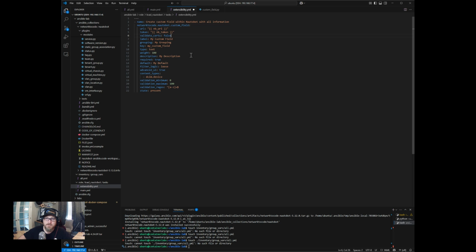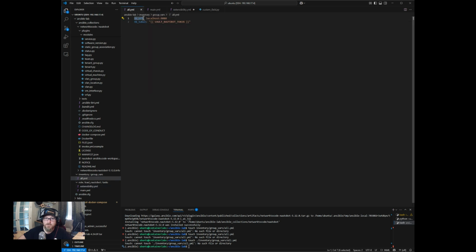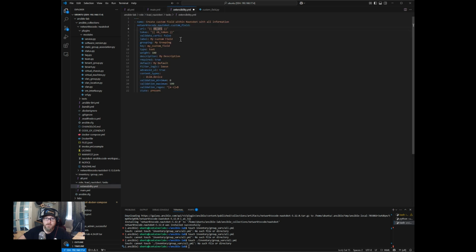So what needs to be referenced here? When we talked about setting up this all folder, we're going to reference the NB URL. And since we're running this locally, we'll use localhost. If you were running the Docker container on your computer, you'd still use localhost. But if you were running it, say, on a different VM, then you'd want to put the IP address or whatever URL you registered internally from your home lab. And then, of course, the NB token. We need to match this variable as well in here. So these match our variables in the all file, which will be available when we run this playbook.